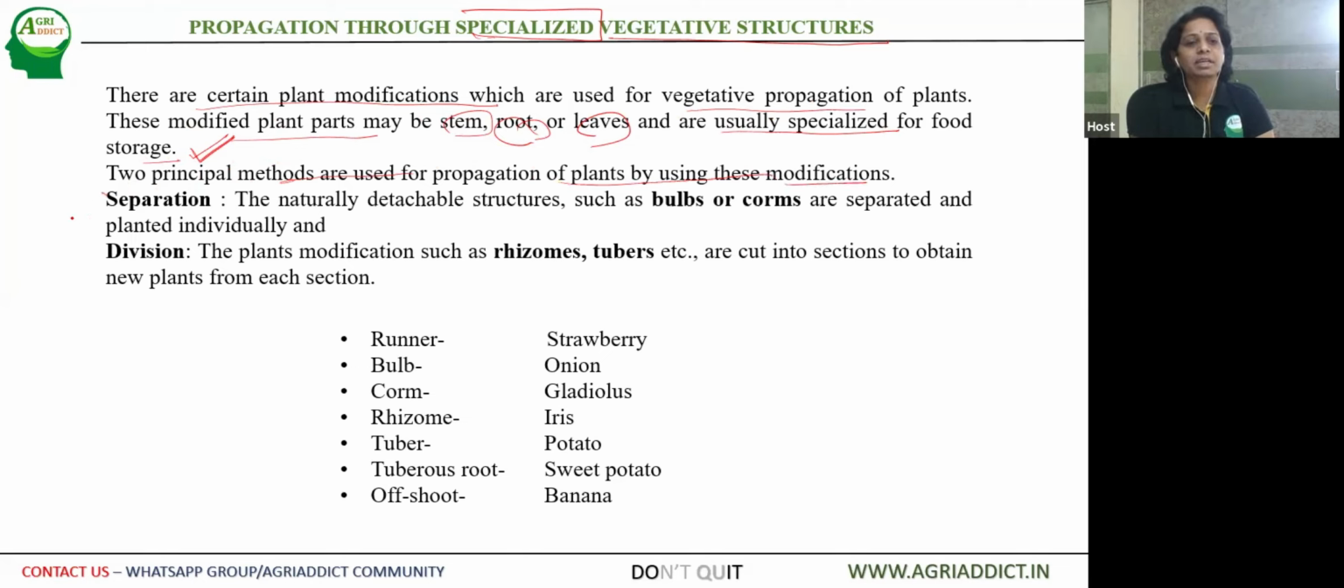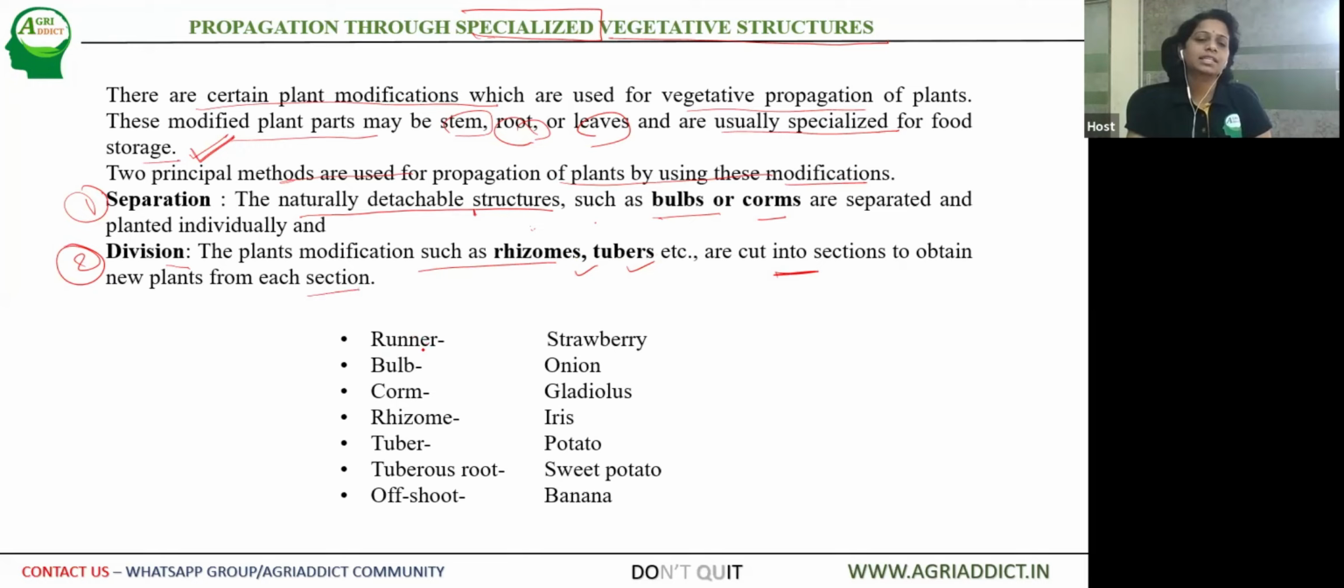So two basic principal methods are used for propagation of the plants by using these modifications. The first one is separation and the second one is division. Separation uses naturally detachable structures. Plants have a mechanism to store food and to multiply the stored food, and they can further develop into individual plants. They can be easily detached, so human intervention is not required. The examples here are bulbs and corms, which can be separated and then planted individually. Then the other one is division. Plant modifications such as rhizomes, tubers, and so on can be cut into sections. This has to be done manually to obtain new plants from each section.